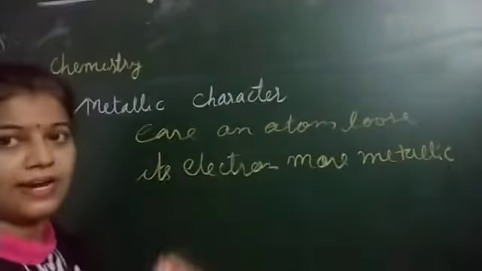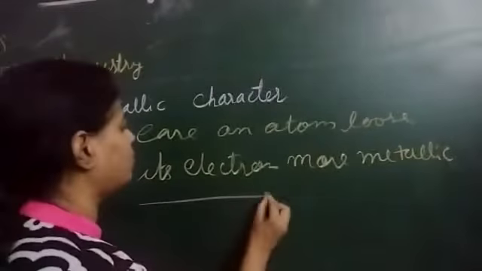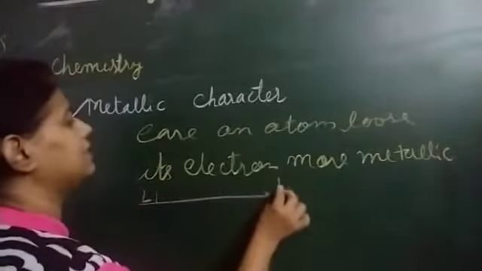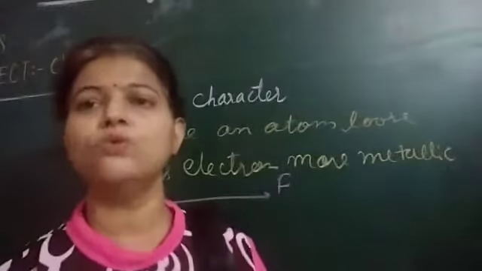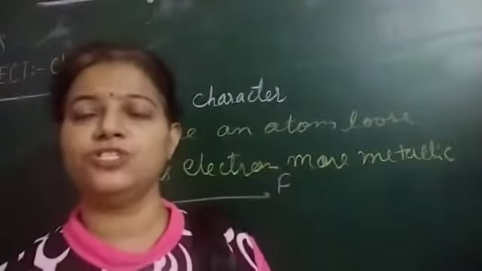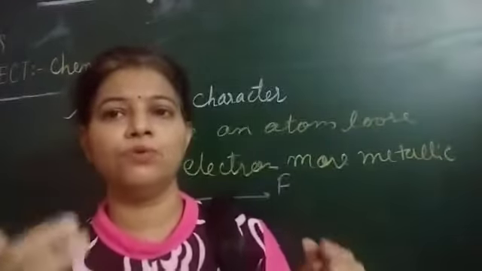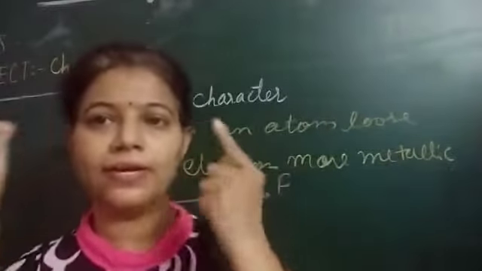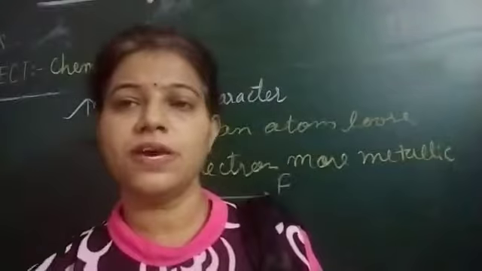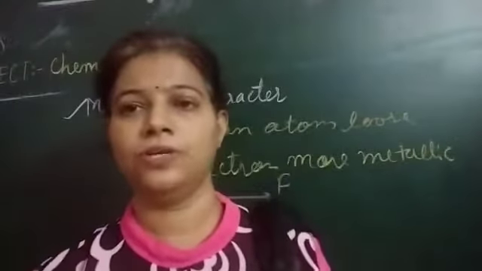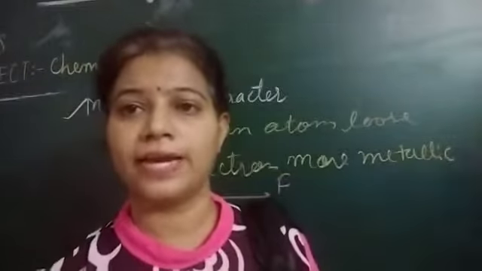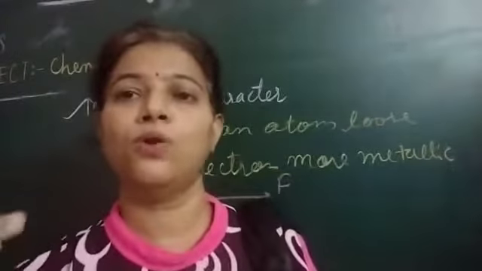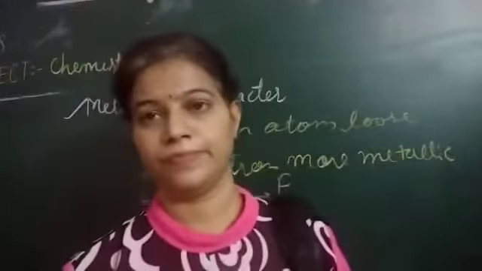As we move from lithium to fluorine, the ionization value goes on decreasing, which means the power of an atom to lose the electron goes on decreasing.